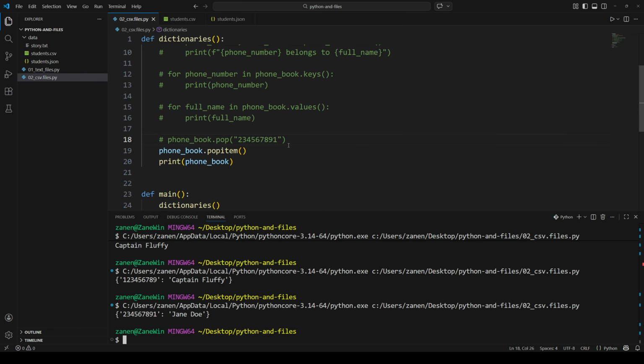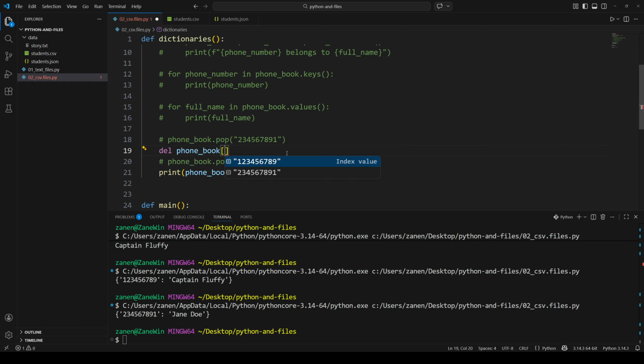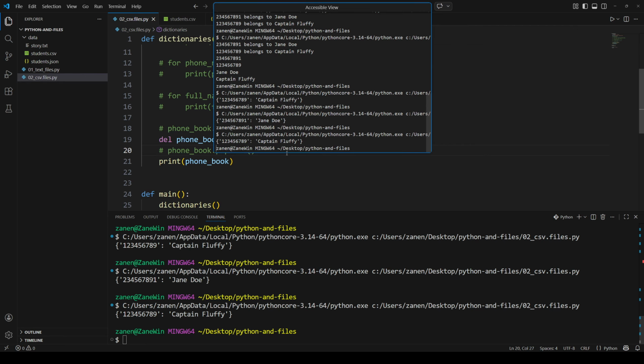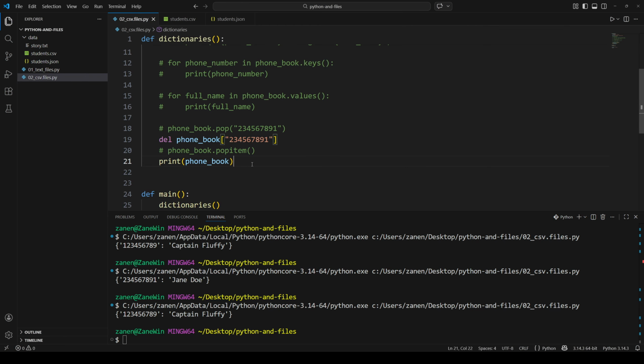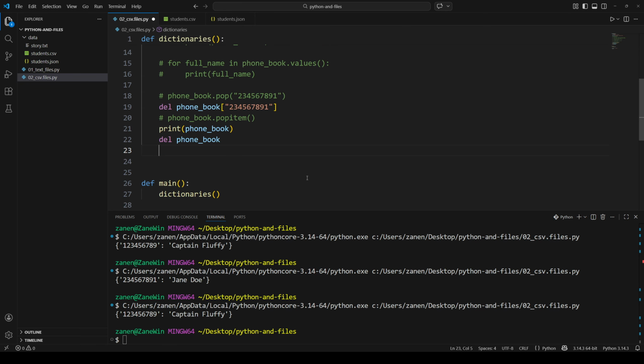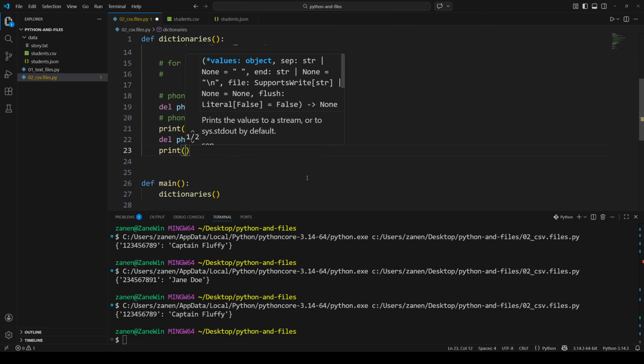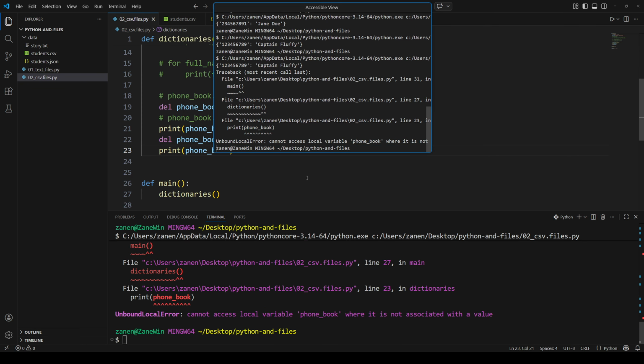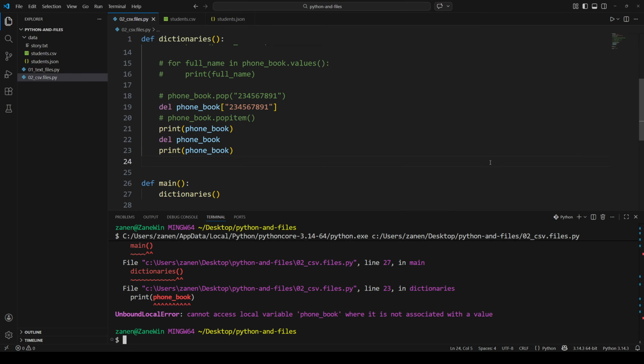And then we can also do another example of the pop there, where we use the delete keyword. So we do del phone book, square brackets, we pass in Jane Doe's number, we print, and we see it's gone. And then I also told you we could delete the entire phone book, and this would delete the dictionary. So trying to access it after that will cause an error. So let's try it. Unbound local error, because it's gone.